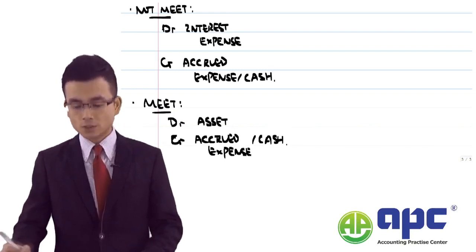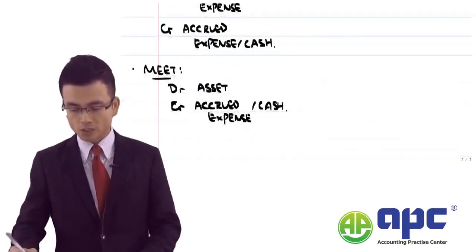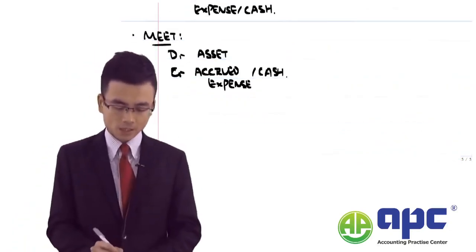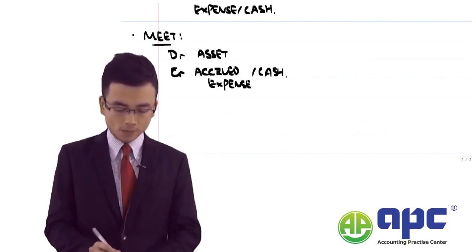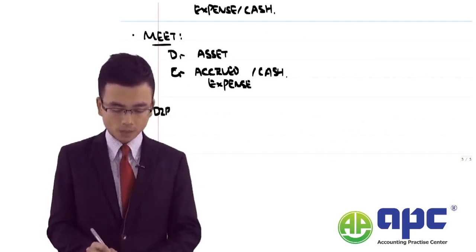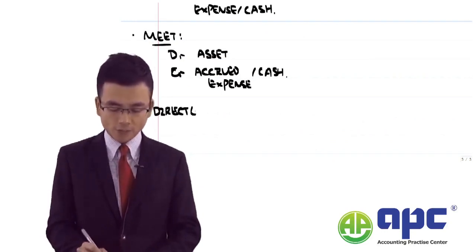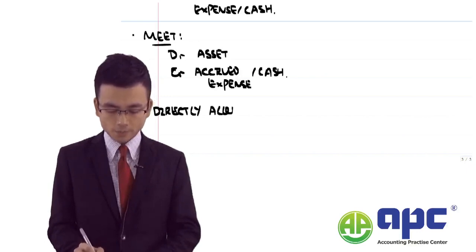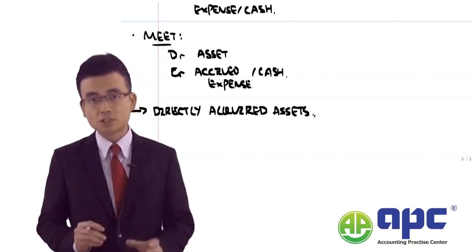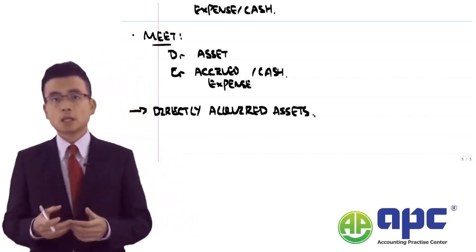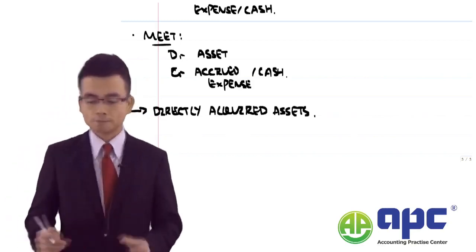because, in essence, it is not related to any particular asset at all. So, a very, very important concept here is the idea that the fund that we borrowed must be related to a directly acquired asset. Okay, so it's the concept of the specific cost idea, so that's very, very important.